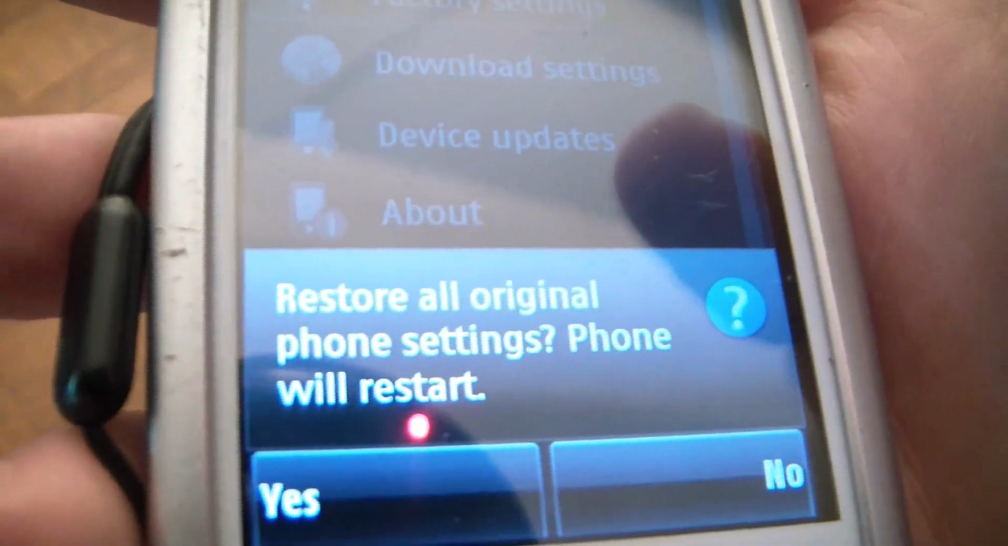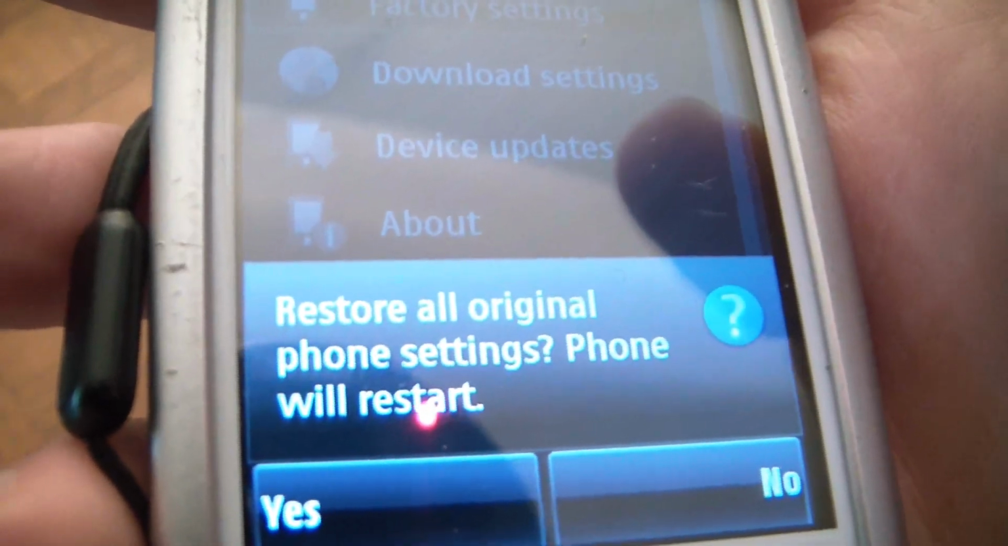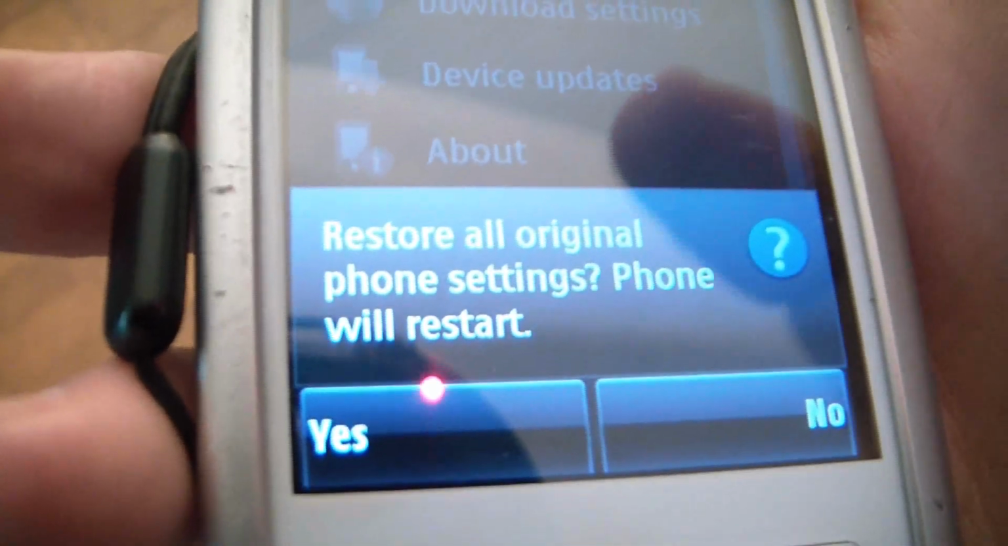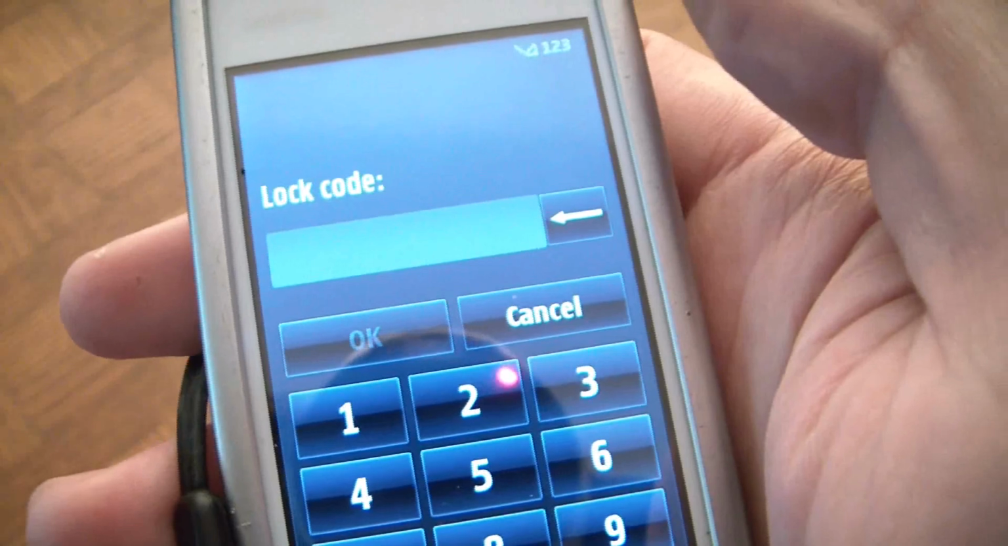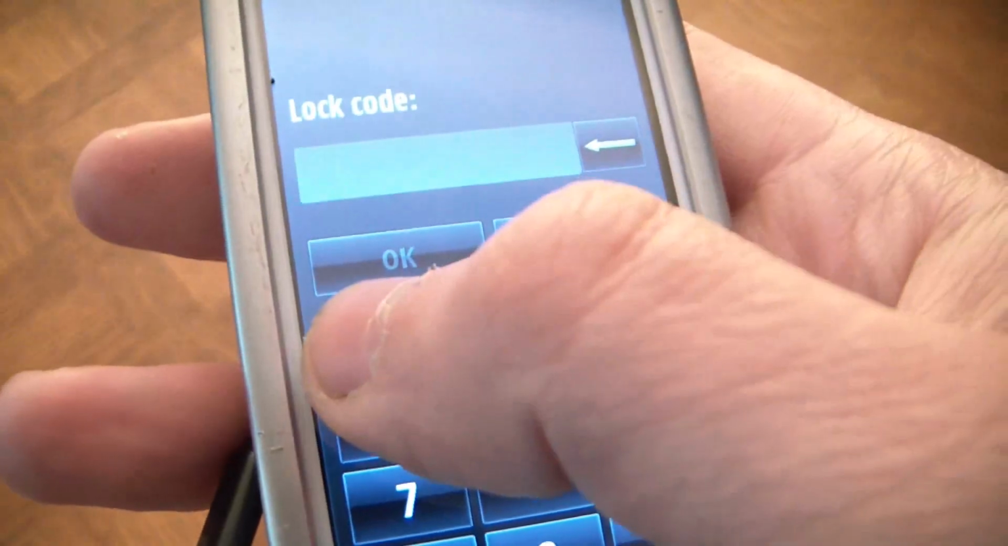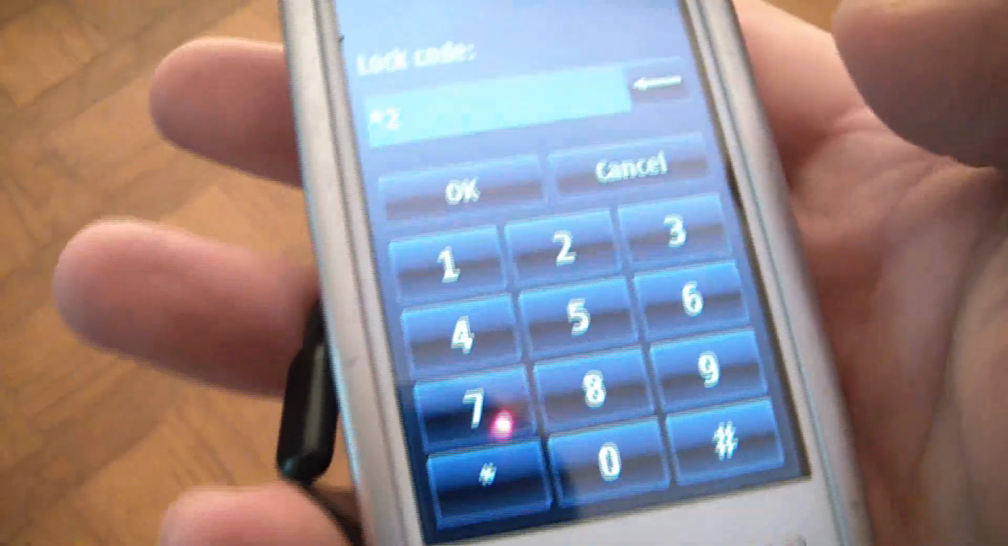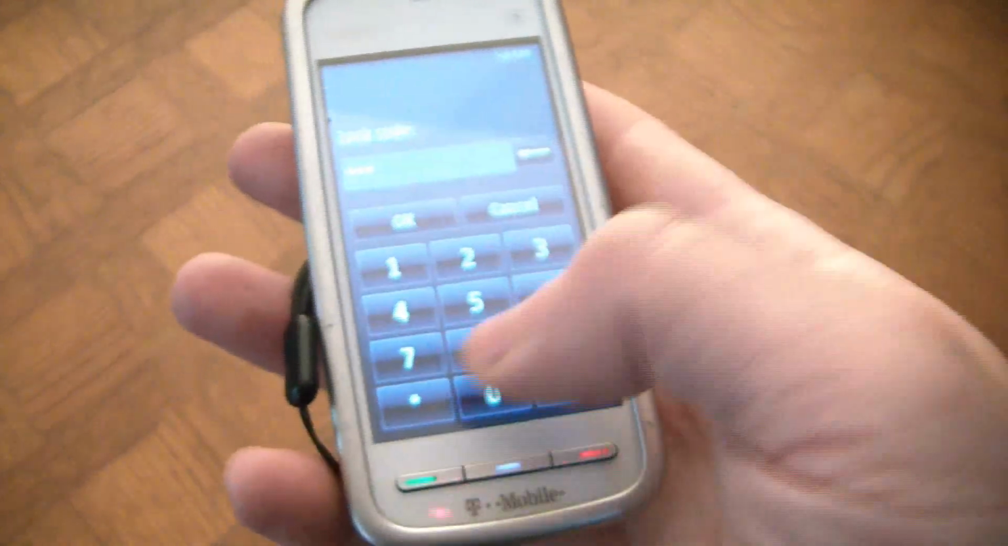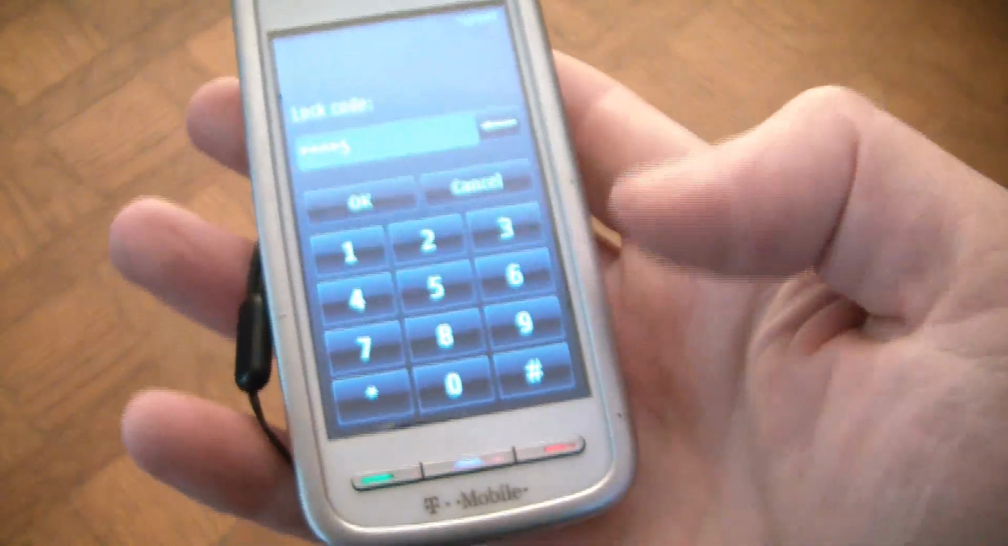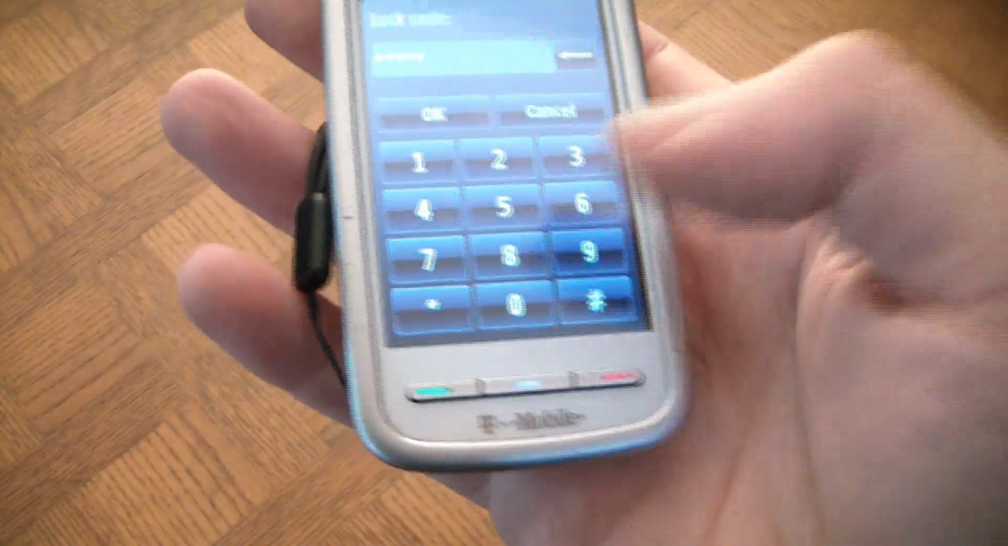So it's going to ask you to restore all original phone settings. Phone will restart. Go to yes. Now you have to enter the lock code. 1, 2, 3, 4, 5. Okay.